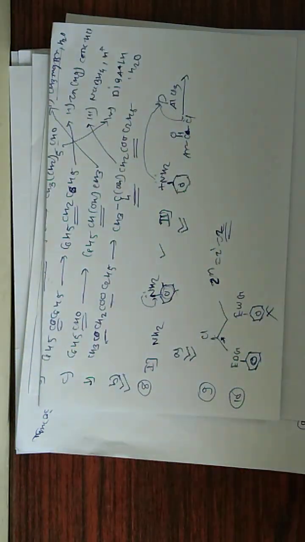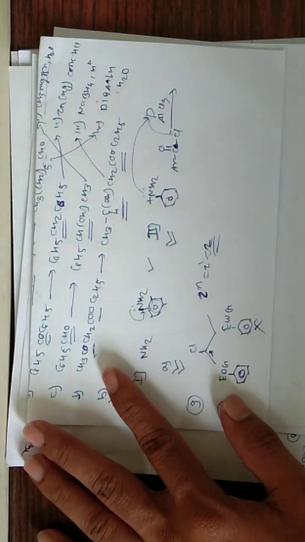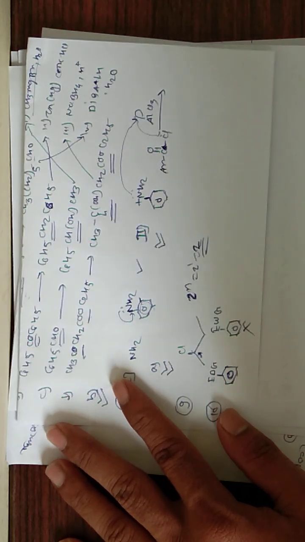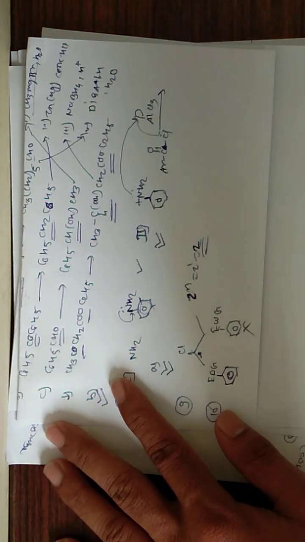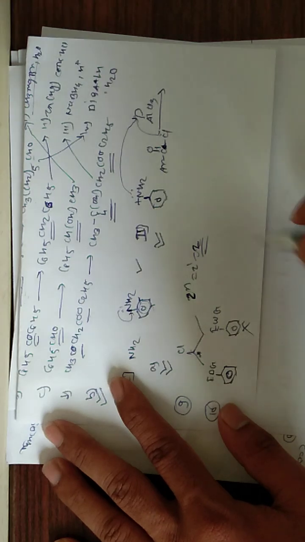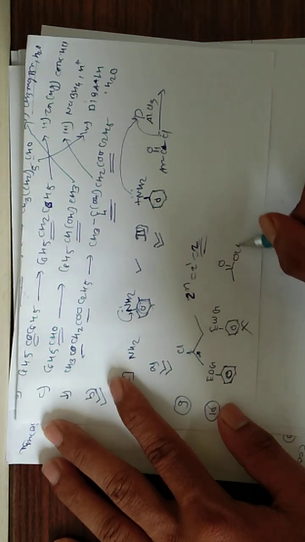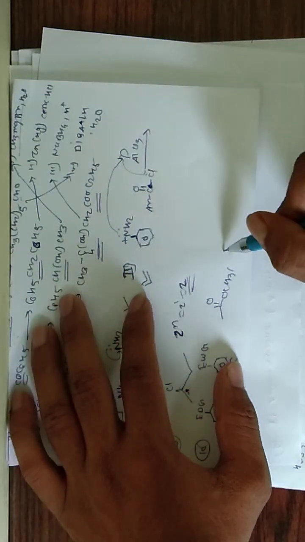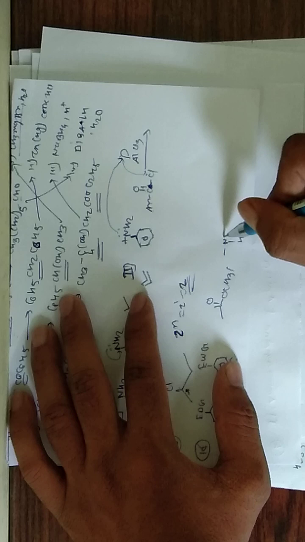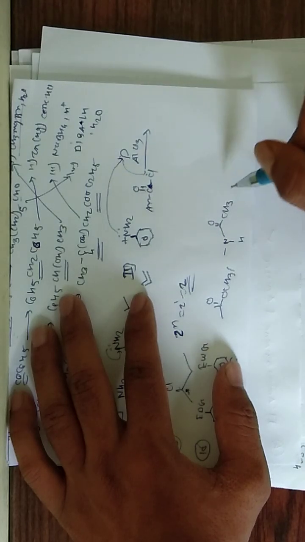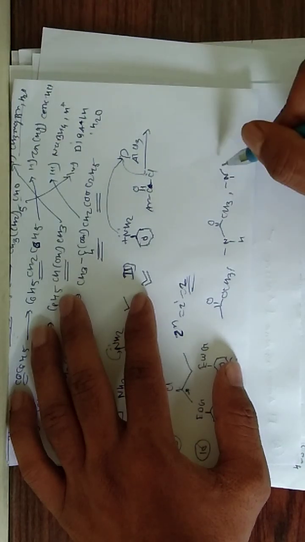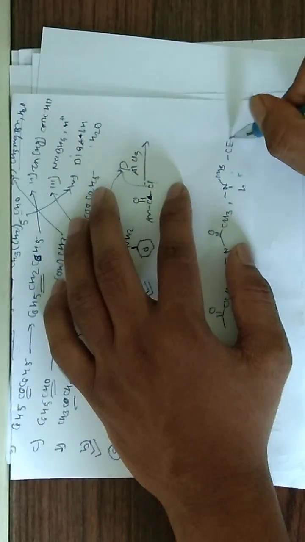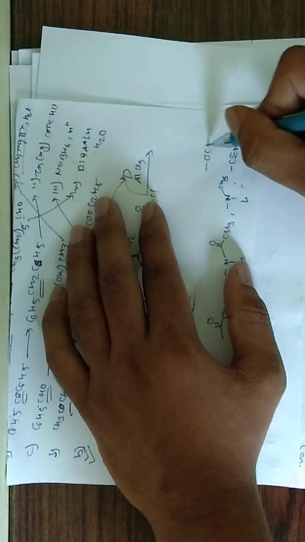So here some structures are given. We have to find out which of them is an activating group for electrophilic substitution reaction. So here the first one is OCH3, the second one is NH double bond O CH3, the third one is NHCH3, and the last one is OCH.